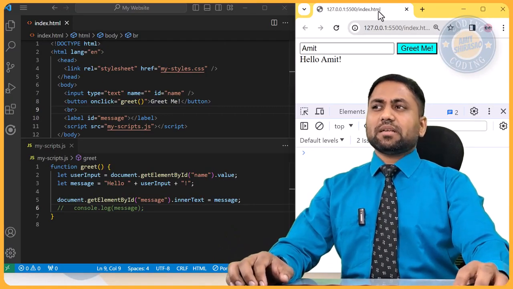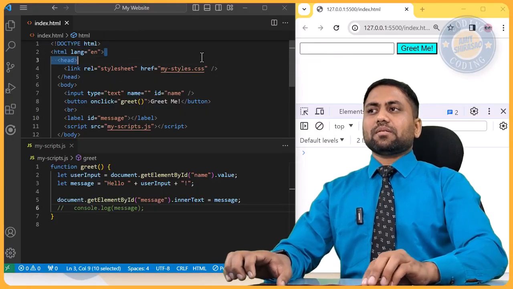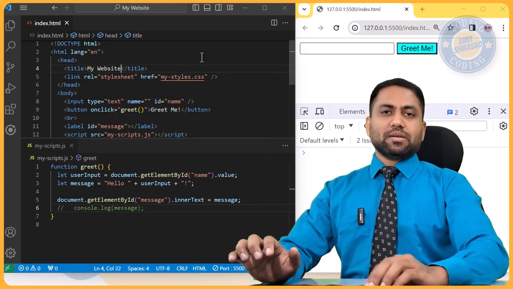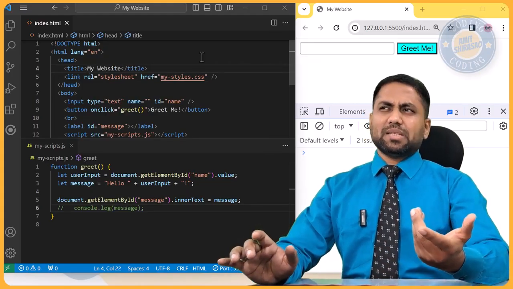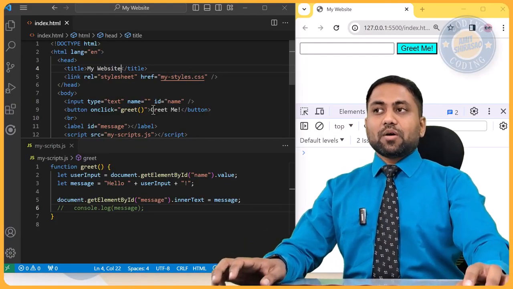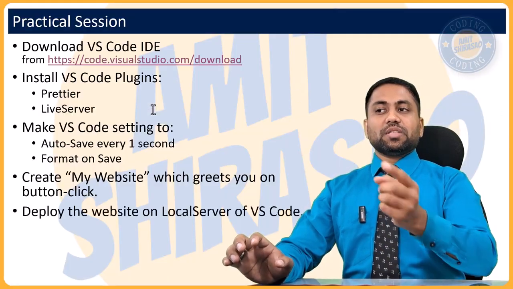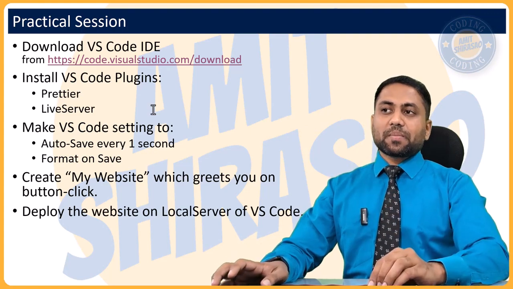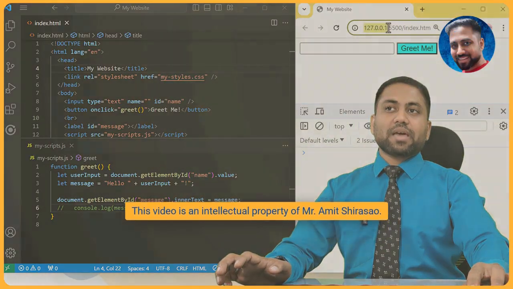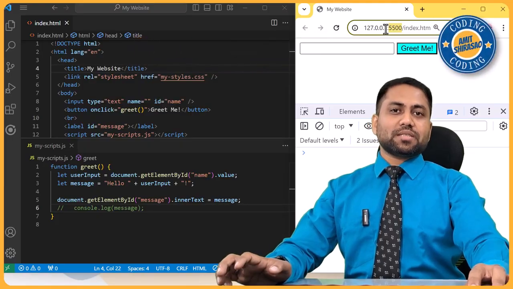If you want to give it a title, then you can always go in the header and you can say title is my website. Just call it my website or anything of your choice. So this is how you make a basic website. Now the next stage is we should see how to deploy this website on a local server. We have already seen this. If you notice, this website is already deployed on this IP address and this port. So this is the local server's IP address and port.